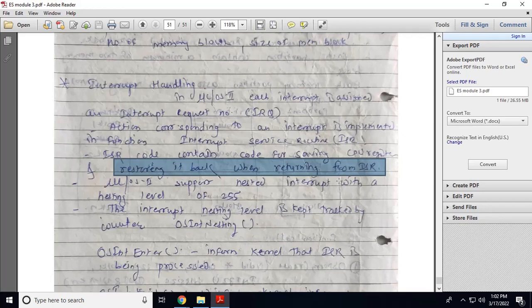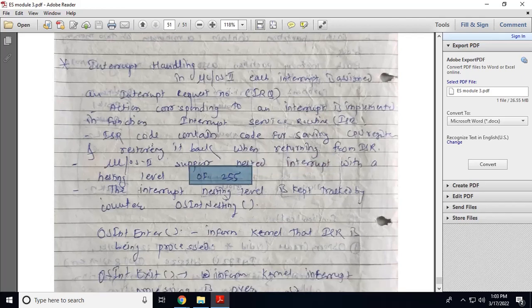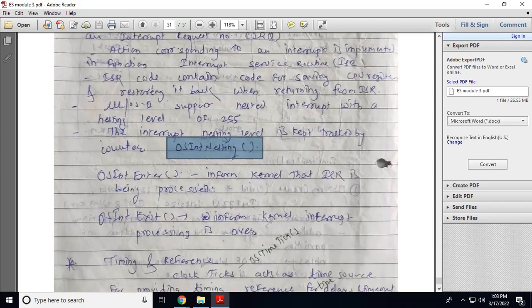Microcontroller OS supports nested interrupts, that is, a level of 255 interrupts are supported. The interrupt nesting level is kept track of by OS interrupt nesting. There are two functions for interrupts: OS int enter, which informs the kernel that an ISR is being processed.